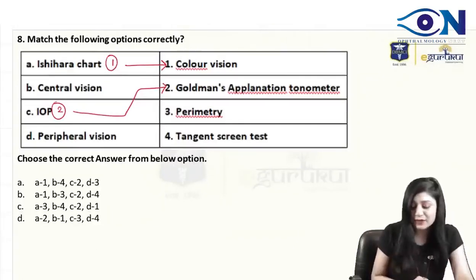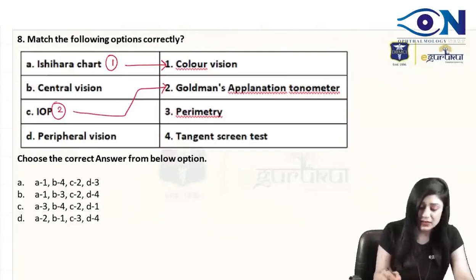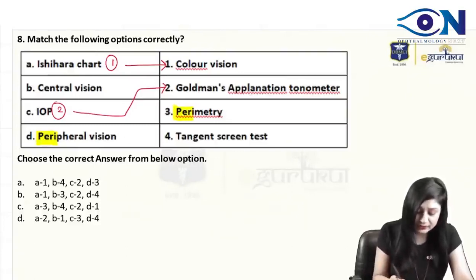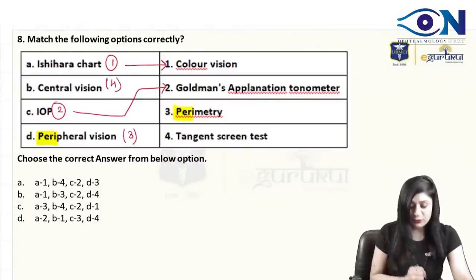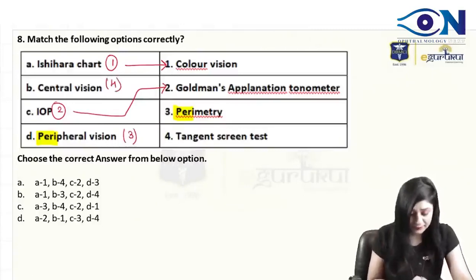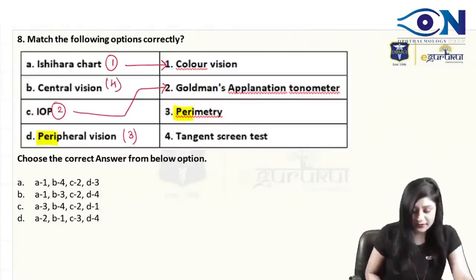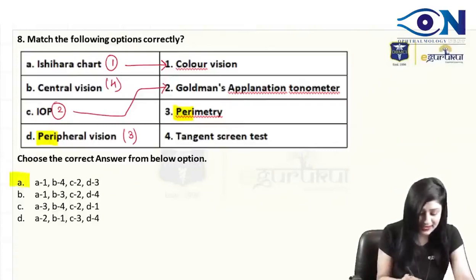And for the peripheral vision, I always tell you in the class also, it's peri and peri. So for this, it is actually 3. So obviously what is left here is 4. So we have A1, B4, C2, and D3. Yes, so the answer is A.